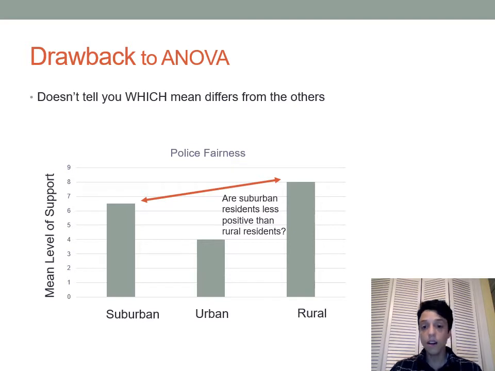So it could be that the only difference is between urban and rural residents, and everything else is the same. Or it might not be. We just don't know. And so the only thing we can take away from the analysis of variance test is that the population means are not all the same. So at least one of them is different. And you can usually look at the sample means and get a sense for what the story might be, but formally and statistically, we can only say that there is at least one difference among the population means.